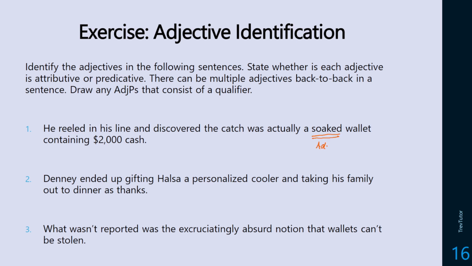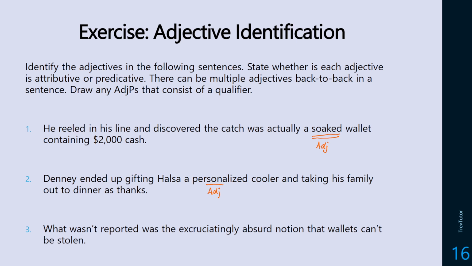This is going to be our adjective, and this would build into an adjective phrase. Okay. Denny ended up gifting Halsa a personalized cooler. So we have another adjective here that would build up into an adjective phrase, and taking his family out to dinner as thanks. I don't see any other adjectives there.